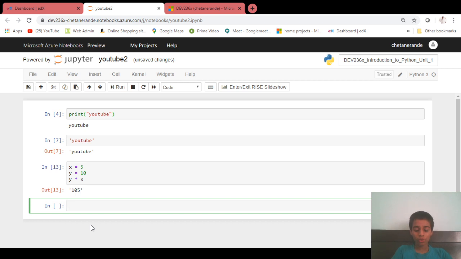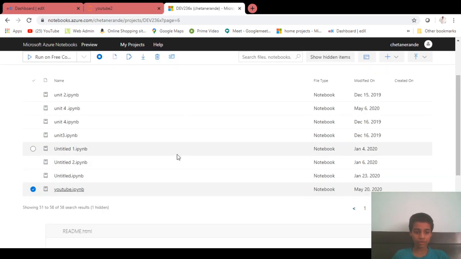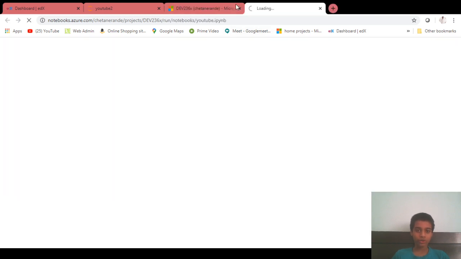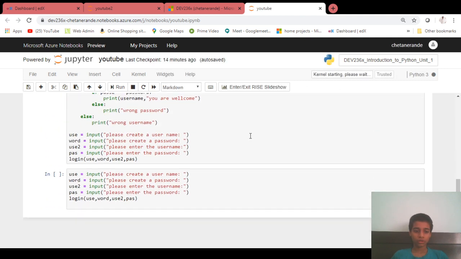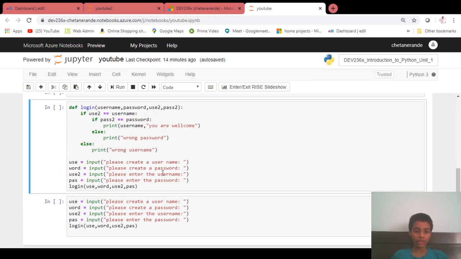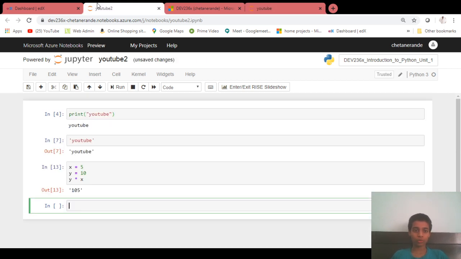So now I can just write some easy small codes. I have some codes here in the YouTube notebook. So this is a login code. I'm just copying it because this notebook doesn't work anymore.